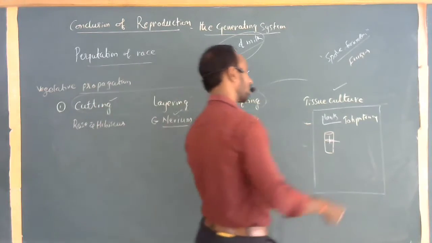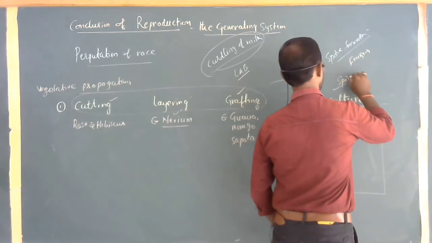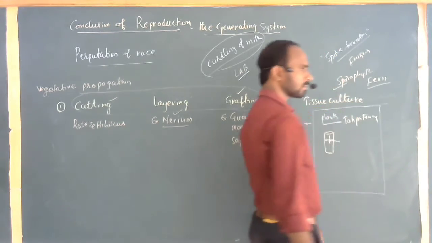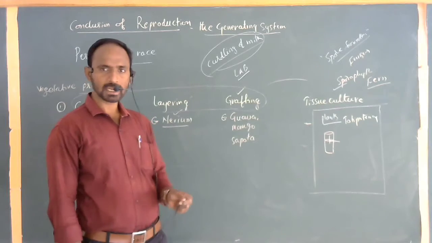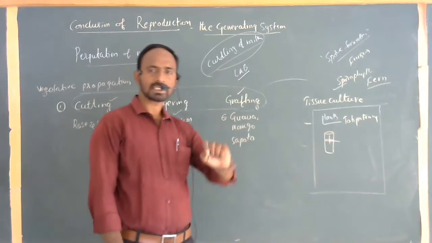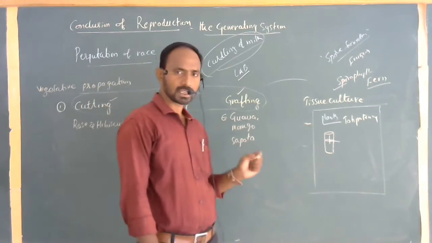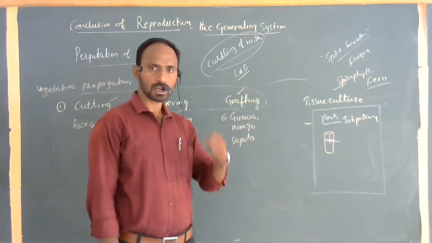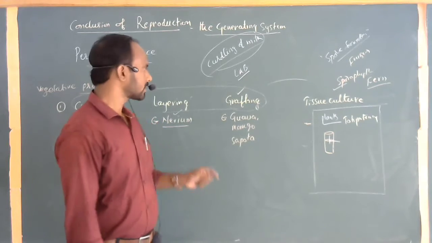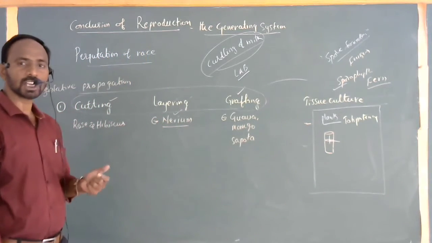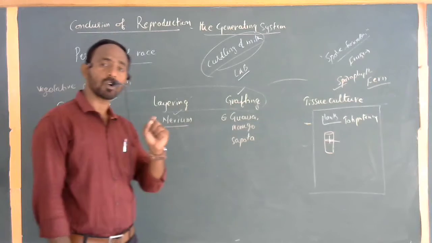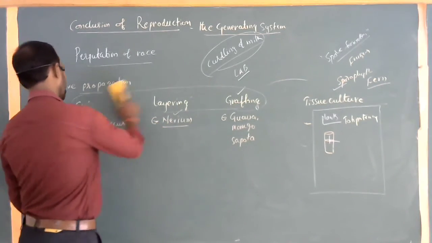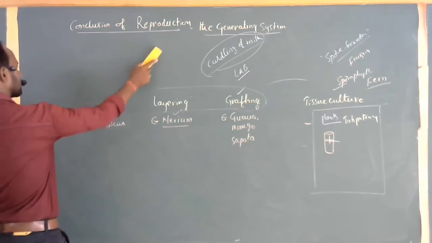Okay. Next one, sporophylls. Best example, fern plants. On the lower surface of the fern plant, nodule-like structures are present. If we look clearly under the microscope, we can see a number of spores present here. These spores can form a new plant once again. These are all the best examples of vegetative propagation, other than involvement of sexual organs. Clear? So this is the propagation present in plants.